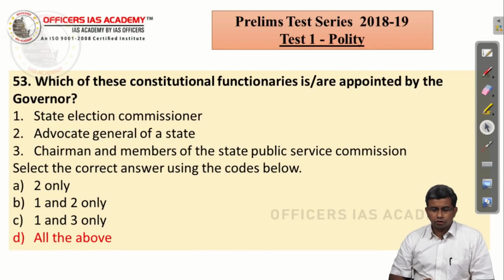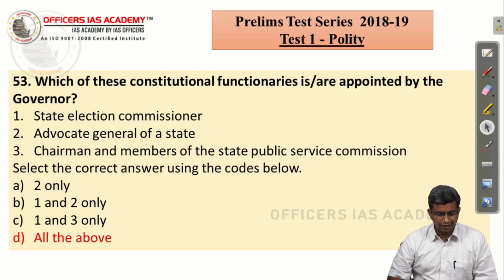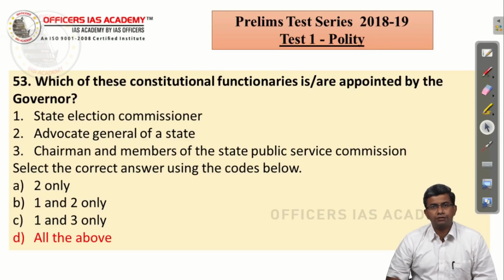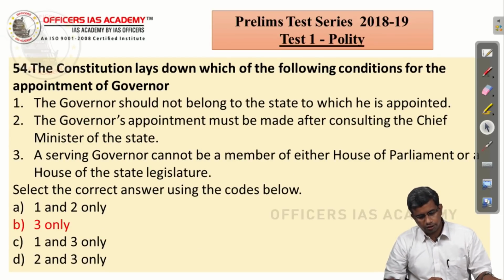Which of these constitutional functionaries are appointed by the governor? State Election Commissioner is appointed by the governor. Advocate General of a state is appointed by the governor. Chairman and members of the State Public Service Commission are also appointed by the governor. So, all of the above is correct.